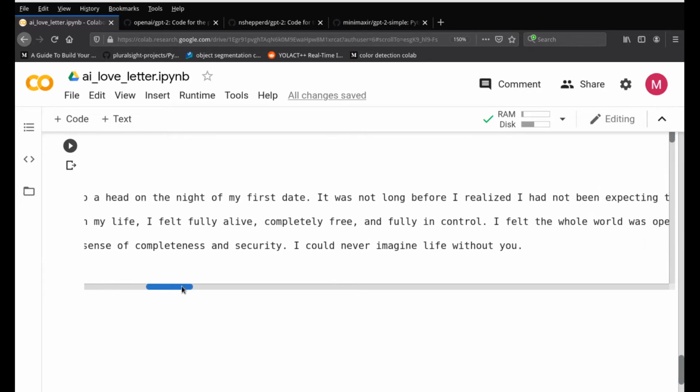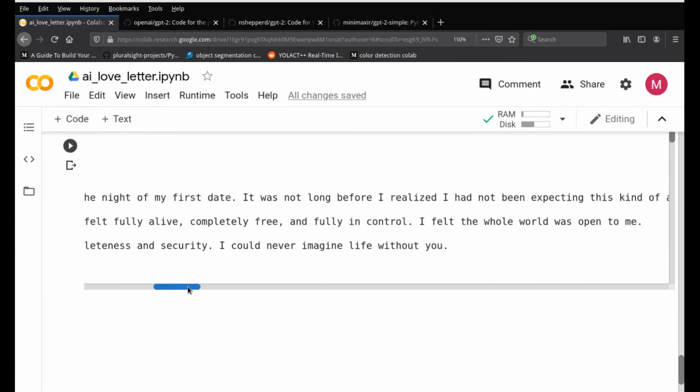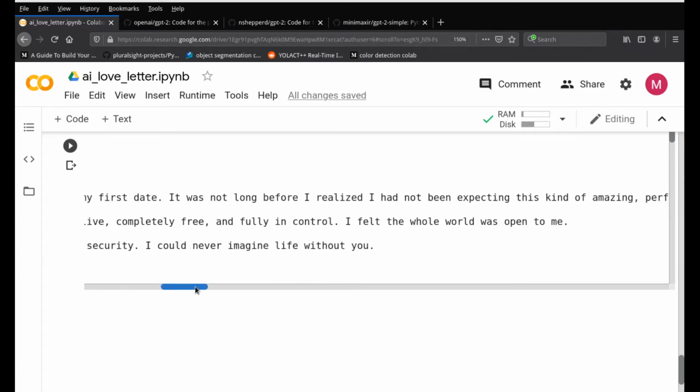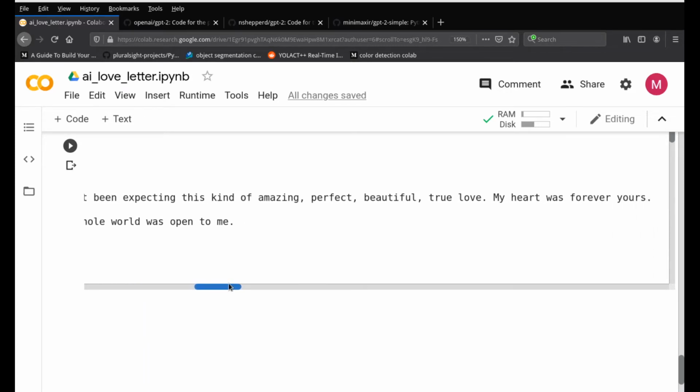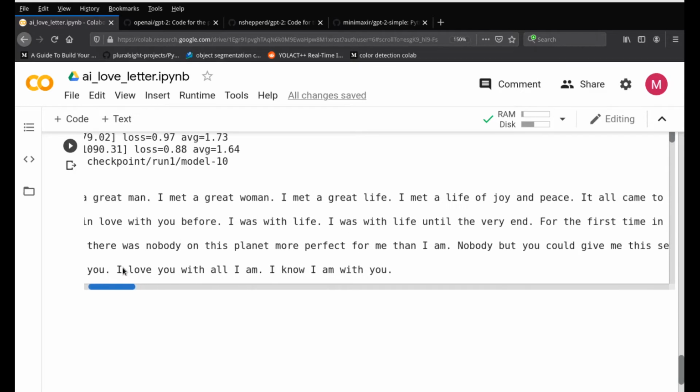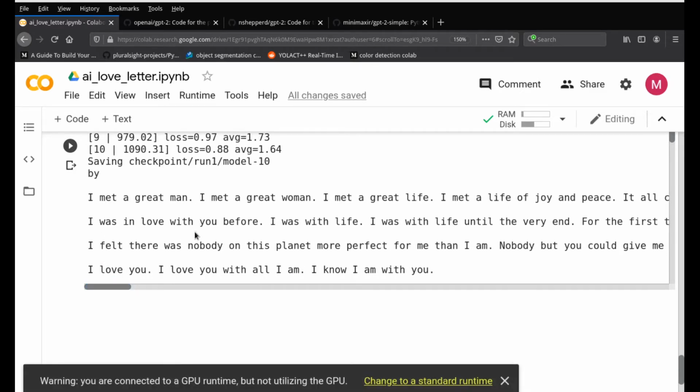I don't know what that's supposed to mean. It was not long before I realized I had not been expecting this kind of amazing, perfect, beautiful, true love. My heart was forever yours. I was in love with you before. I felt there was nobody on this planet more perfect for me than I am. I love you. I love you with all I am. I know I am.